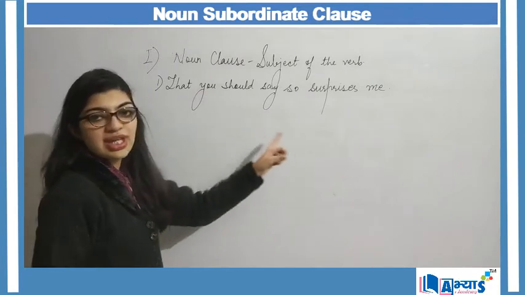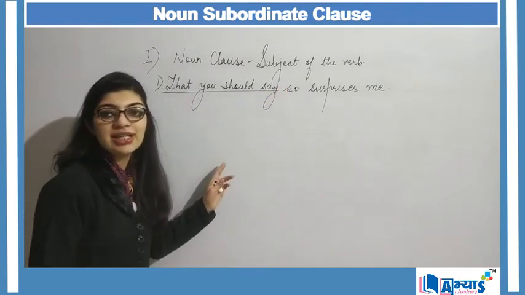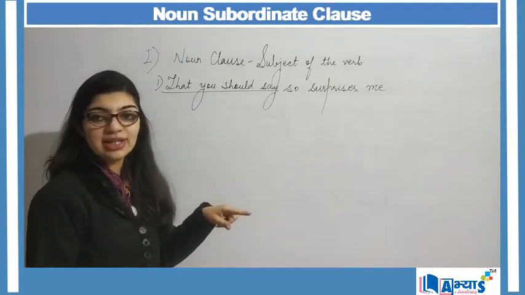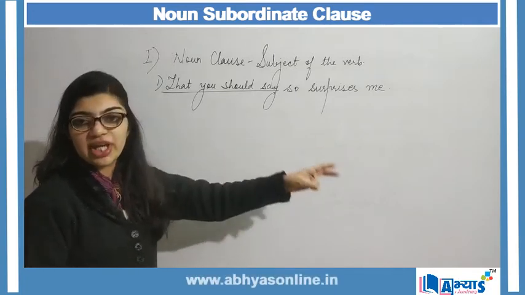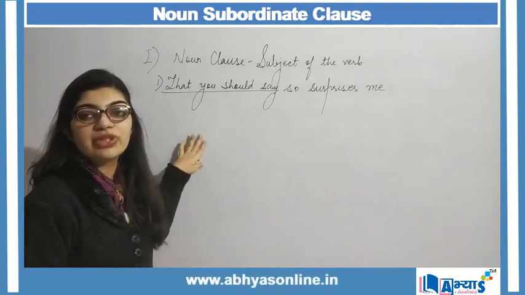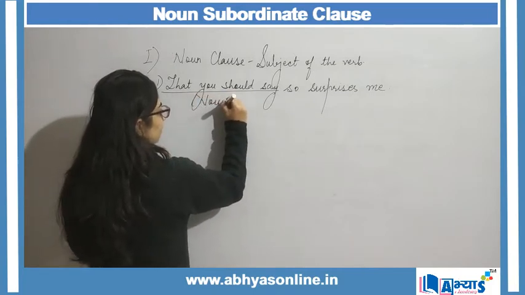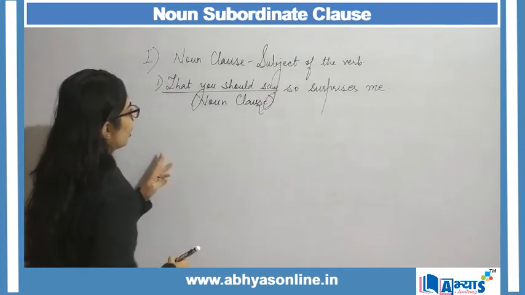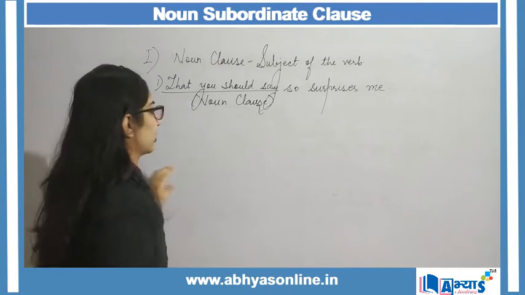"That you should say" is my noun clause and it is not acting as an object but it is acting as a subject of the verb. So this is my noun clause.